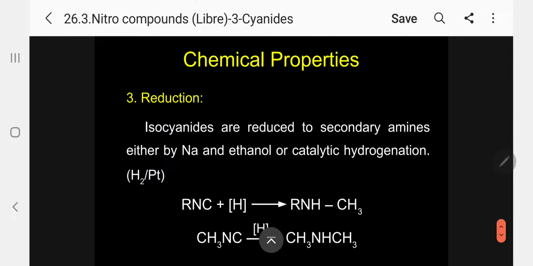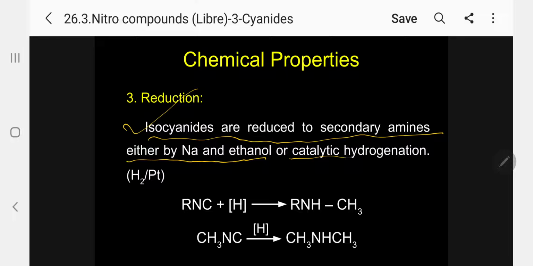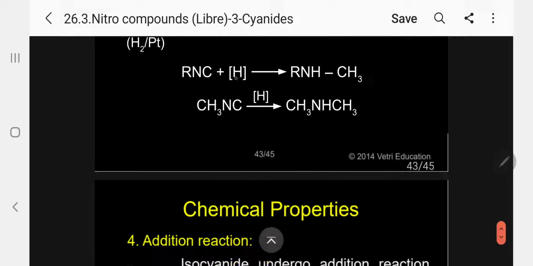Another important reaction is reduction. Cyanide undergoes reduction to give a primary amine, whereas isocyanide undergoes reduction to give a secondary amine. Isocyanides are reduced to secondary amines either by sodium and ethanol or by catalytic hydrogenation, that is hydrogen in presence of nickel or platinum. So take RNC with hydrogen in presence of nickel, and we get a secondary amine. Specifically, methyl isocyanide with hydrogen in presence of nickel gives dimethylamine, a secondary amine.